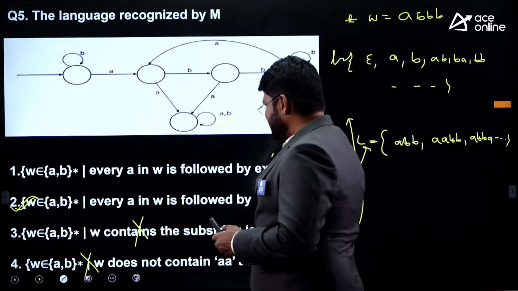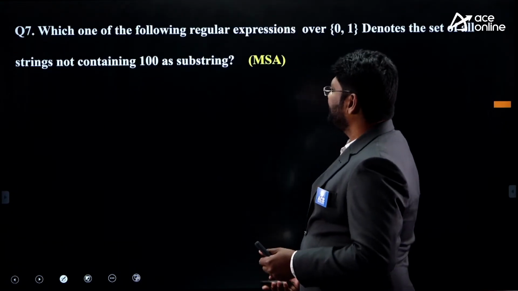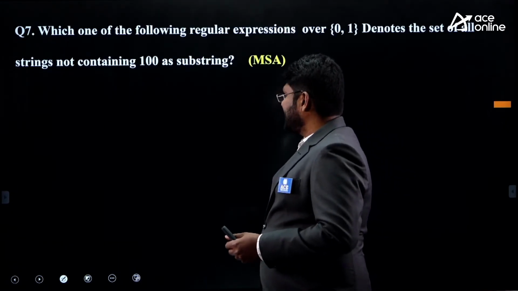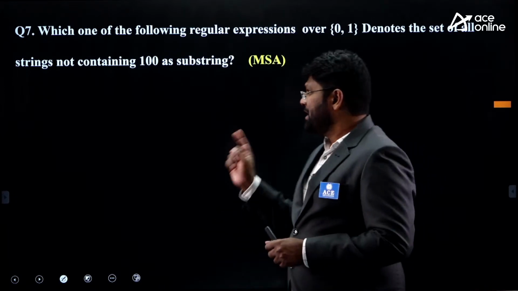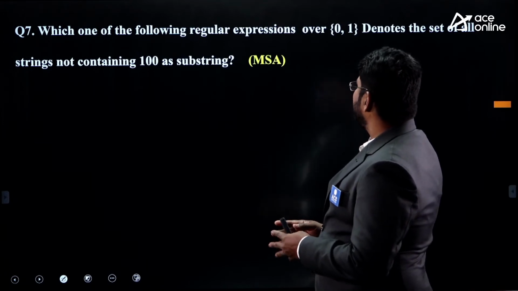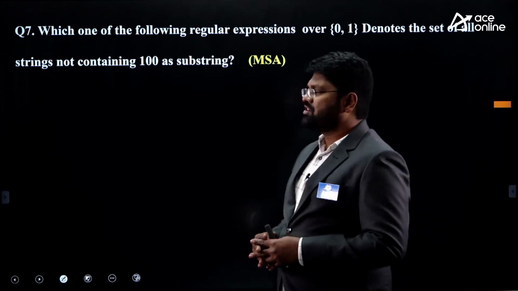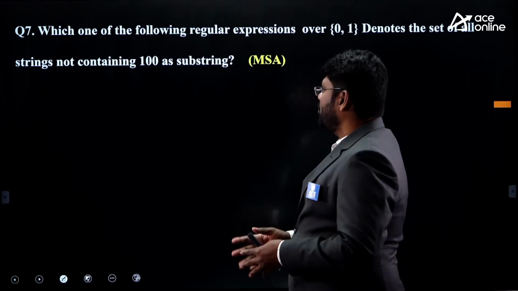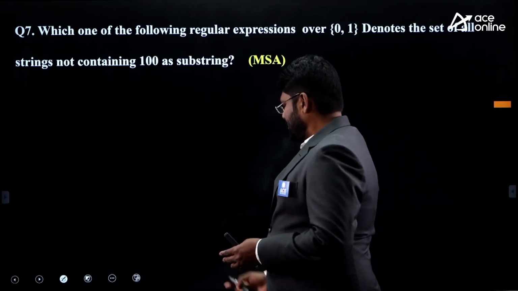Let's go back to one more question before closing. Look at this. This is a multiple selection question, but I just consider it as a multiple choice question for you. Which one of the following regular expressions over {0, 1} denotes the set of all strings not containing 100 as a substring? You have options.